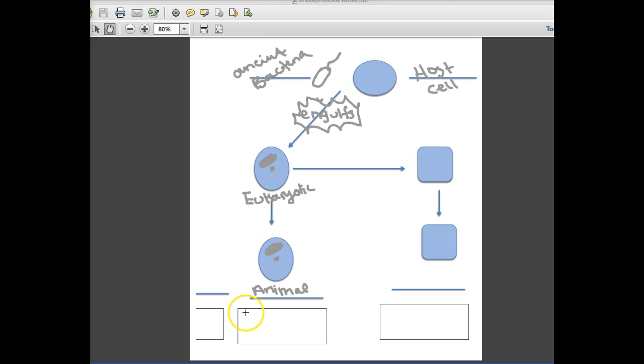So things that we know about animal cells, one is that they have that roundish shape. Two, they don't have a cell wall. They lack a cell wall. So let's write no cell wall. And finally, number three, they have a mitochondria and a nucleus. So let's put mito for shorthand for mitochondria, and nucleus are present.